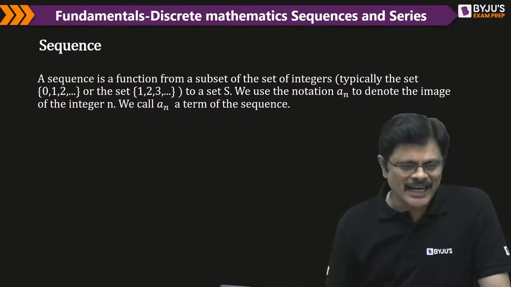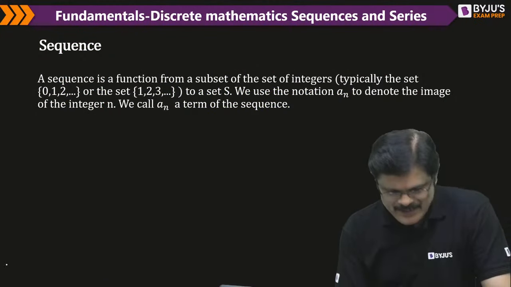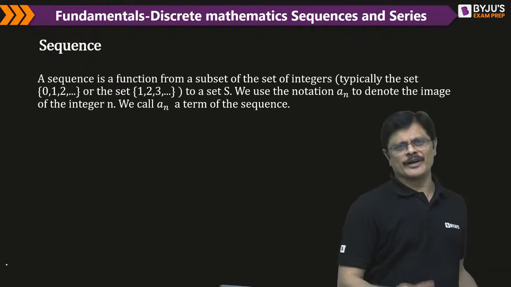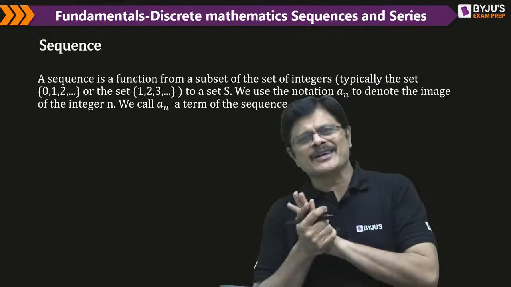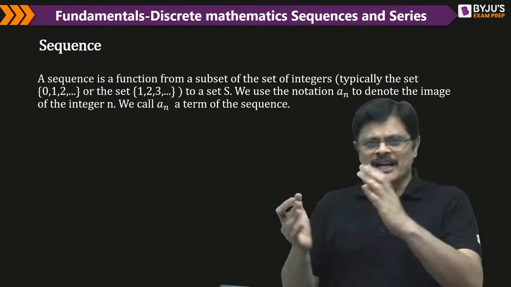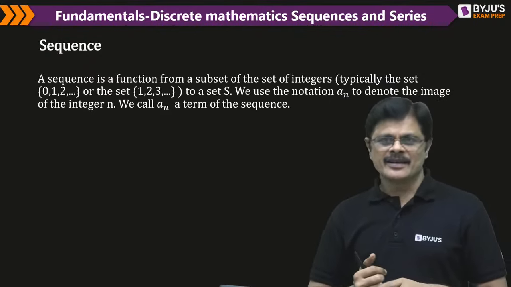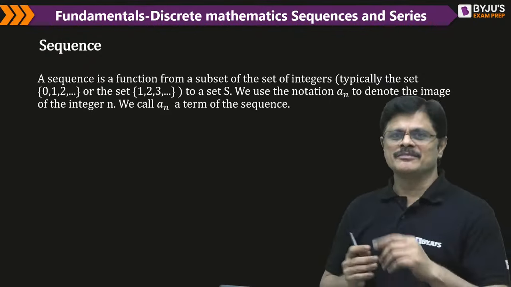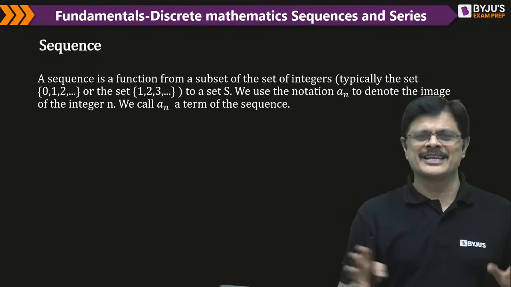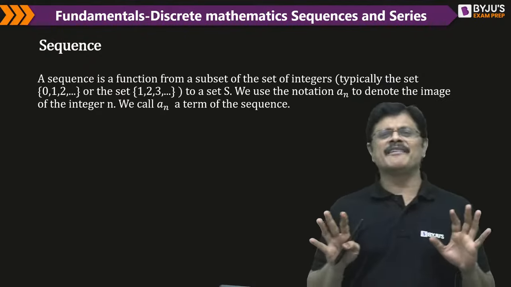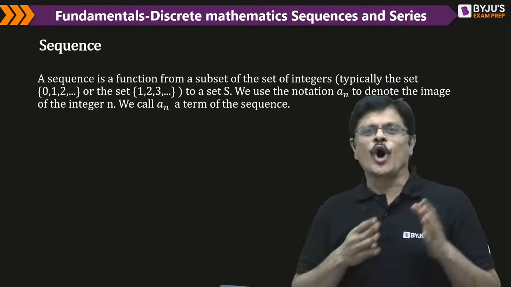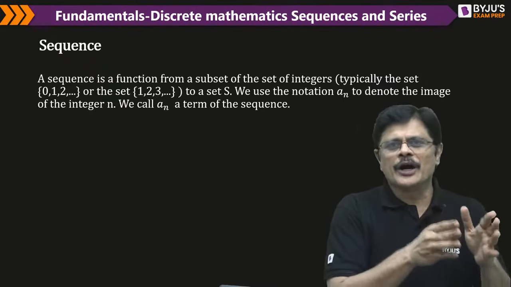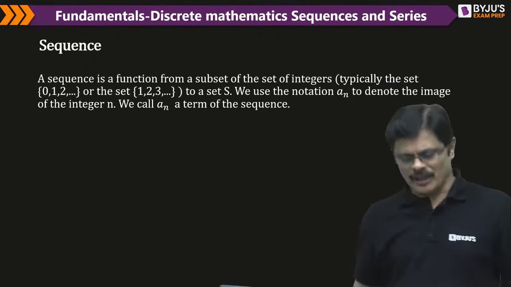Let us start with the basic concept. It is a little mathematical definition, don't worry about it. Let me put it in a very simple sense. Sequencing means, suppose there are 3 people, I call you the first person, you the second person, you the third person. In a very simple sense, sequencing means giving some numbering order. You have to put them in a particular order.